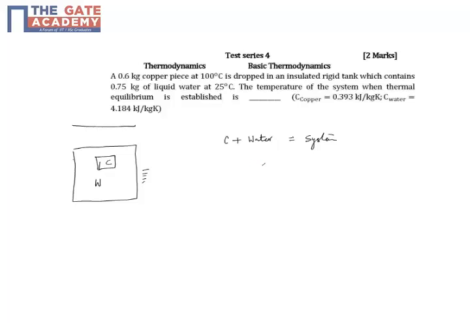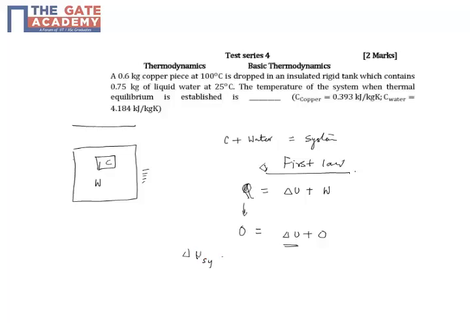So for this system, if we apply the first law, Q, the net heat transfer for the system, is del U plus the work done. Because we consider water and copper as one system, there will be heat transfer from copper to water, but from the system, because the tank is insulated, there is no heat transfer, so Q is 0. There is no work done, so the change in internal energy of the system has to be 0.